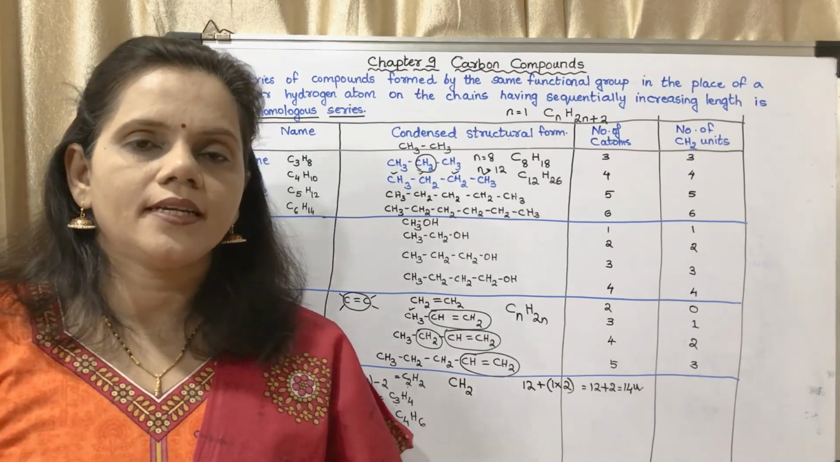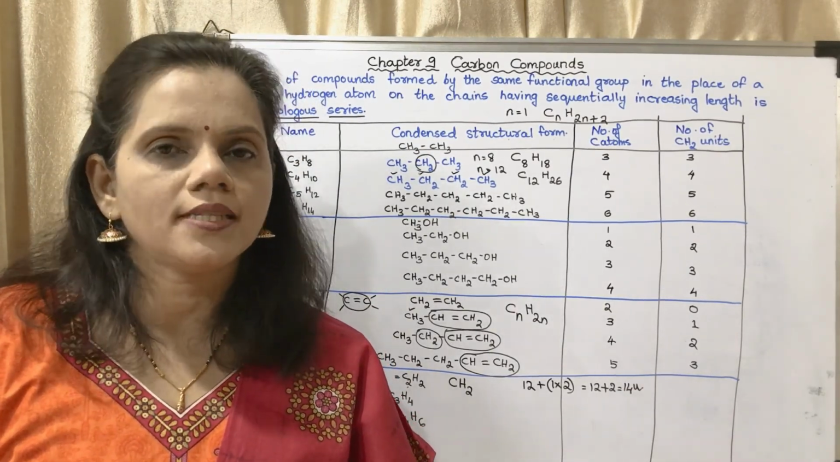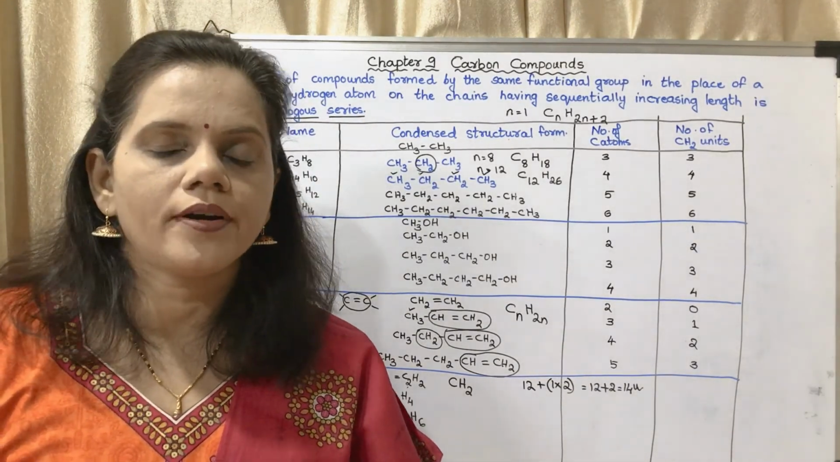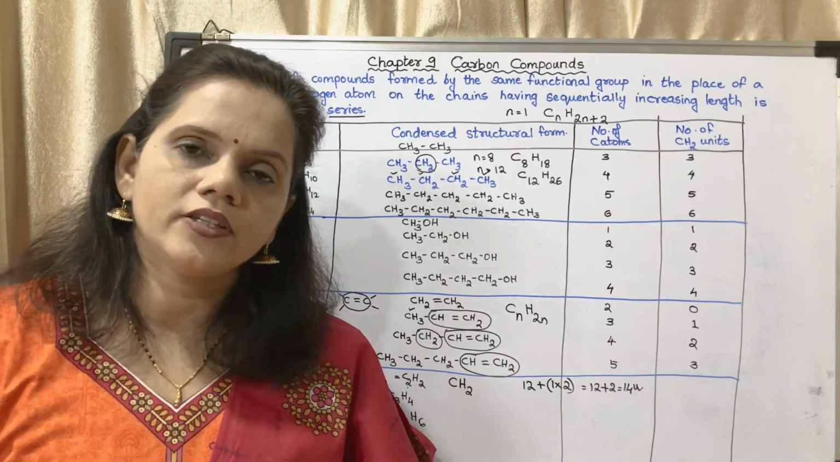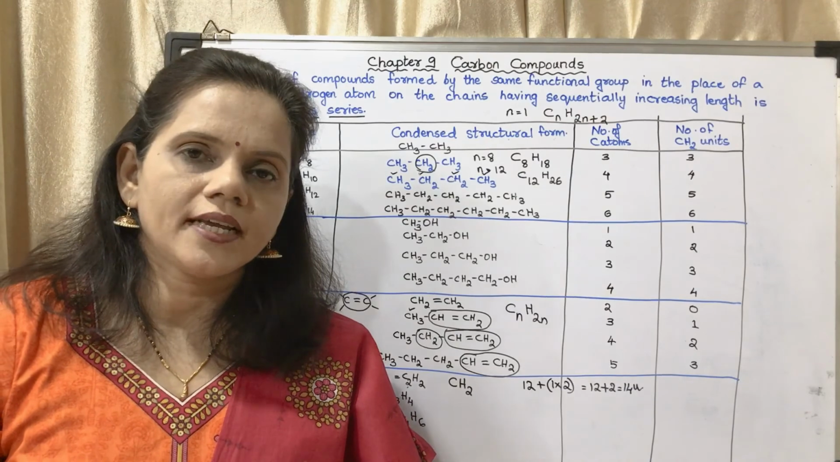So today we studied about the homologous series and the characteristics of homologous series. The tables on page number 119 are very important. They are asked. They will give you the table. You have to fill in the blanks. You may go through the textbook.